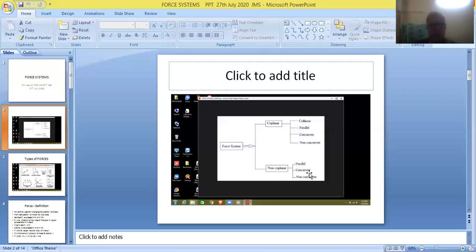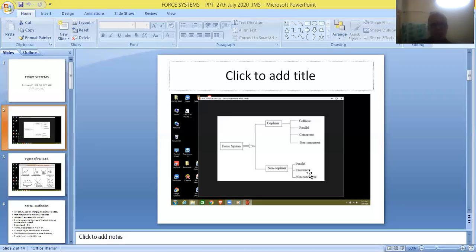And similarly, in the case of non-coplanar forces, also we have 6 varieties, namely collinear, parallel, concurrent, and secondly, non-collinear, non-parallel, non-concurrent. So friends, we can write 12 definitions: coplanar collinear, coplanar parallel, coplanar concurrent. Secondly, coplanar non-collinear, coplanar non-parallel, coplanar non-concurrent.